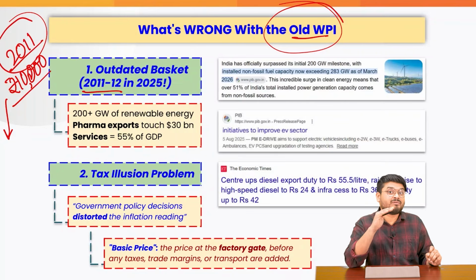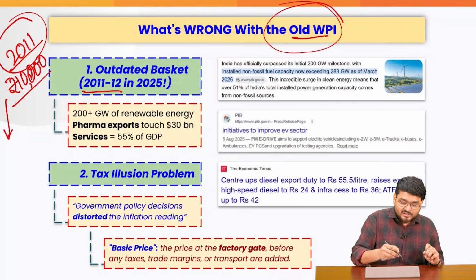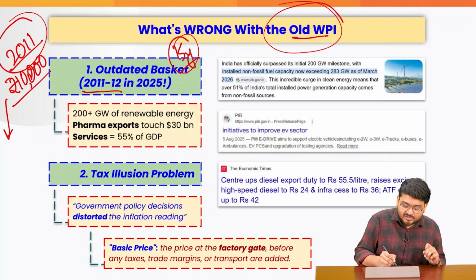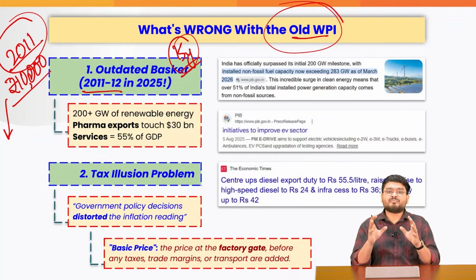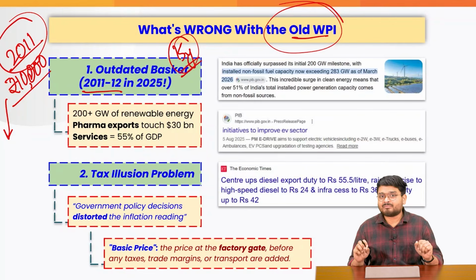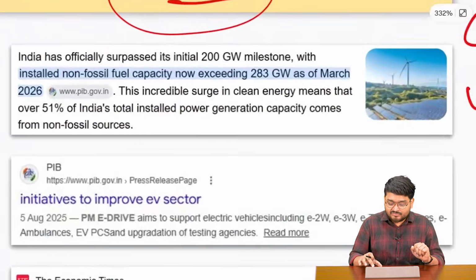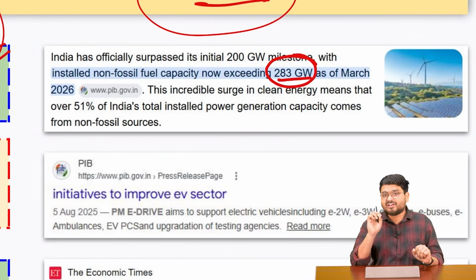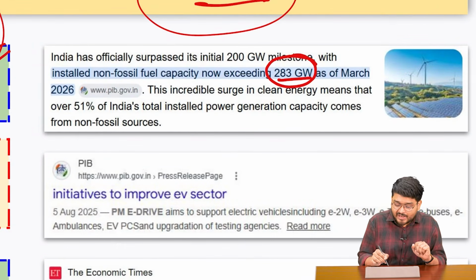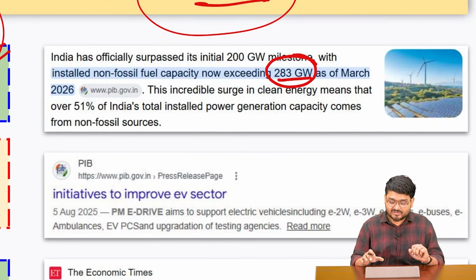But what happens if the base year is around 15 years before, right? A 15-year-old base year does not reflect the current economic condition, because back then we did not, for example, have solar energy, wind energy, and since then, right now our renewable energy constitutes 283 gigawatts as of March 2026, right?